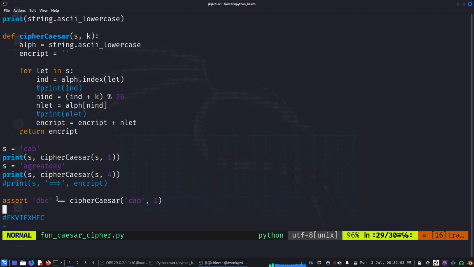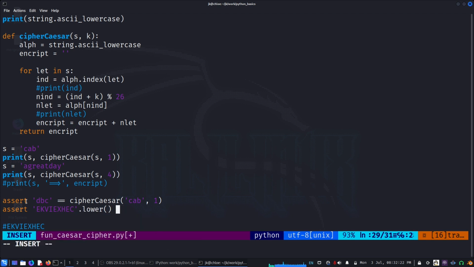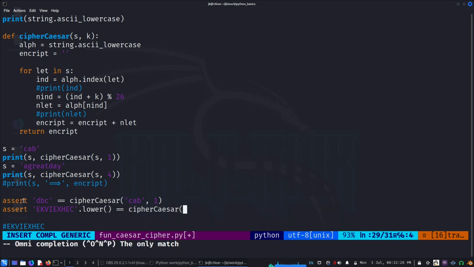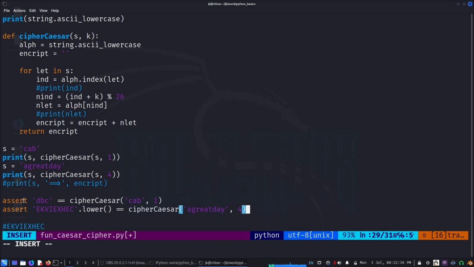There is no problem. Next, we can also do the second one with assert. That one is this, but we didn't use the capitalization. So our answer is in lowercase, equal to cipher Caesar of a great day, and again k was 4. I can check, it also works. So both of them are working.